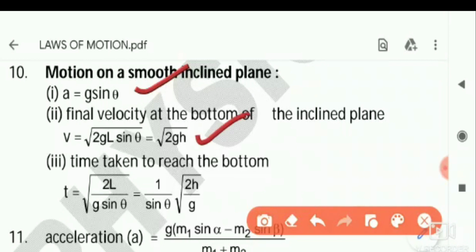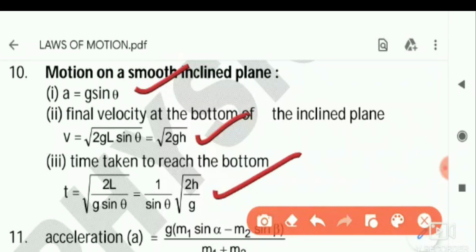Similarly, velocity at the bottom of the inclined plane, that is, if you use the formula v square minus u square is equal to 2as, you will get it. But don't worry about the derivations. Questions will be asked as they are. If you remember the formula, 100% it is like a Brahmastra for you to solve those questions.